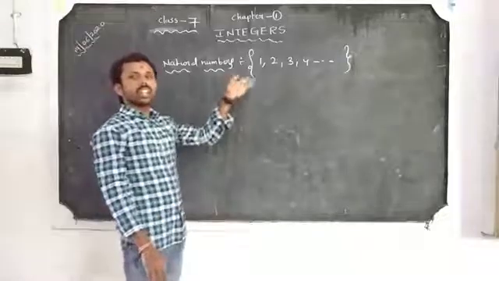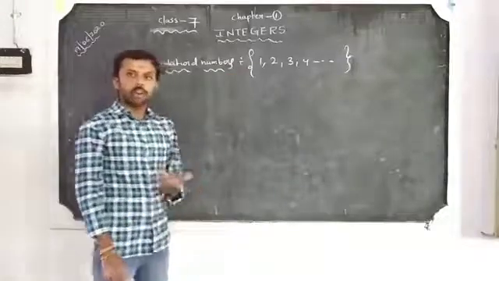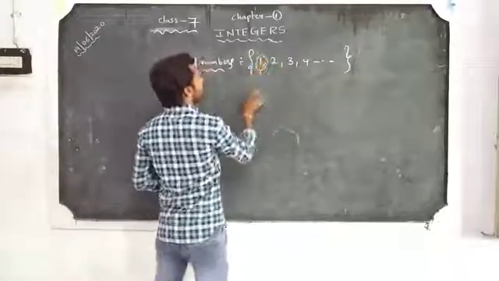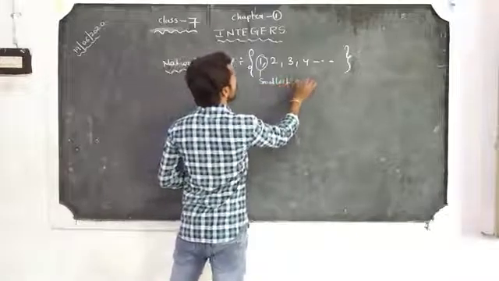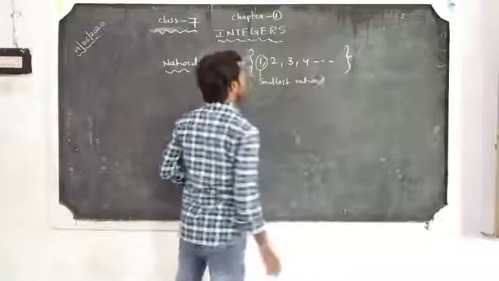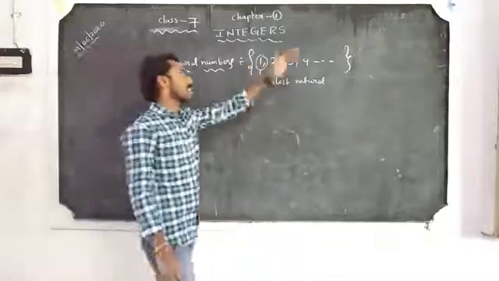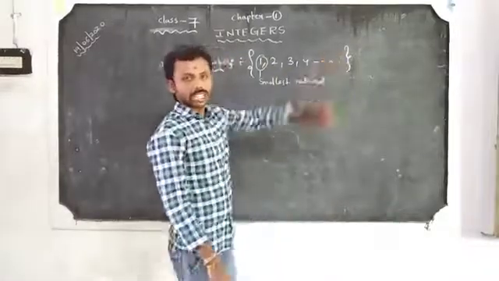Natural numbers have another name: countable numbers. The smallest natural number is 1. The largest natural number is not defined.